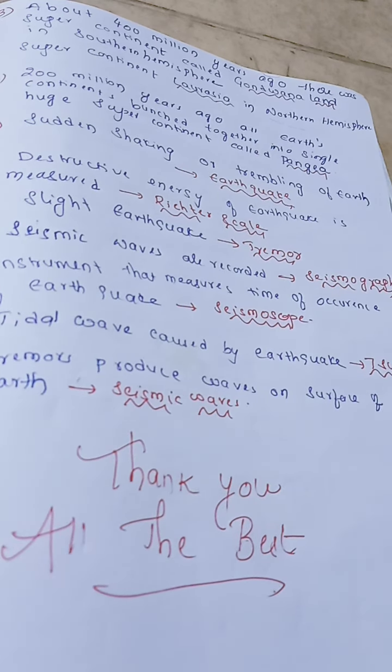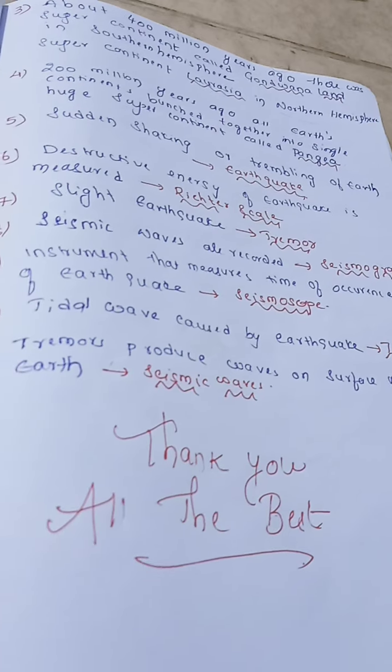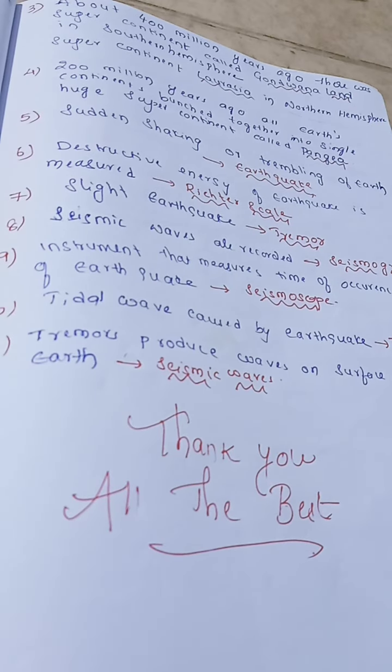Now next, let us move towards earthquake. Sudden shaking or trembling of earth, we call it as earthquake. By using Richter scale, we measure the destructive energy of earthquakes. Important question. Now slight earthquakes, we call it as tremor.